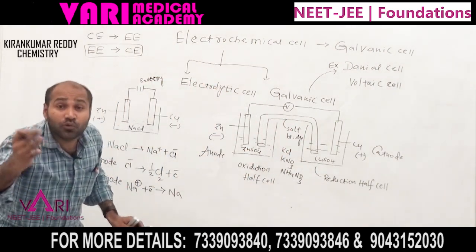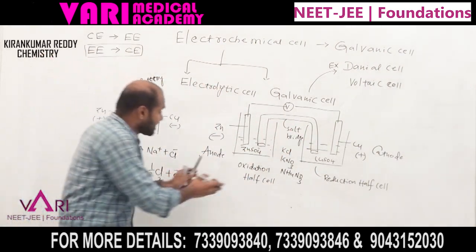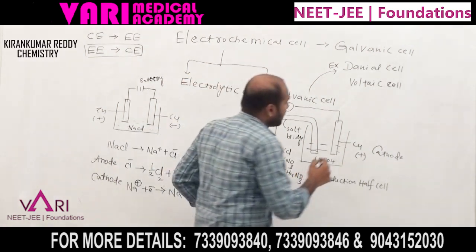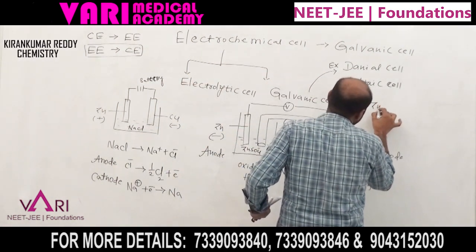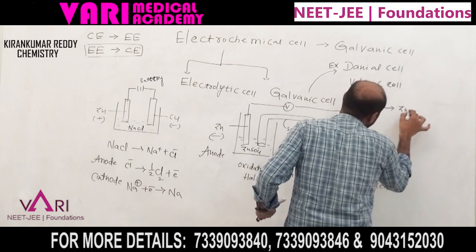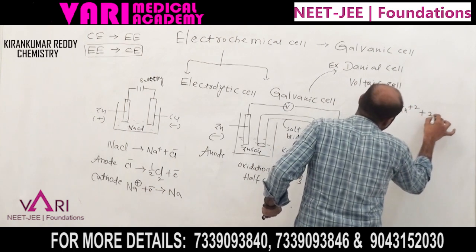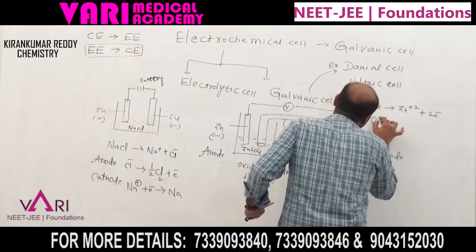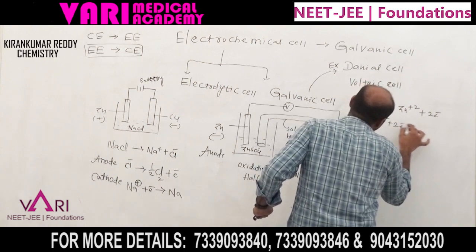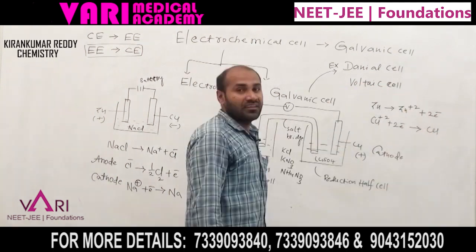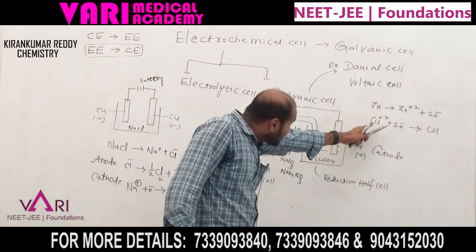What are the electrode reactions observed in the galvanic cell? Zinc is converted to Zn2+ plus 2 electrons. Here, copper 2+ plus 2 electrons gives rise to copper. This is the anode reaction, and this is the cathode reaction.